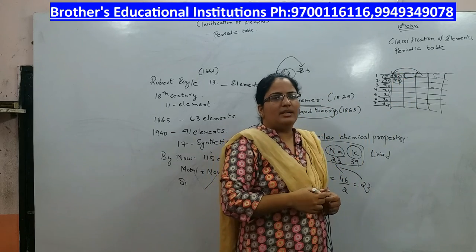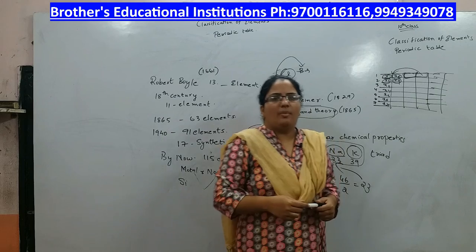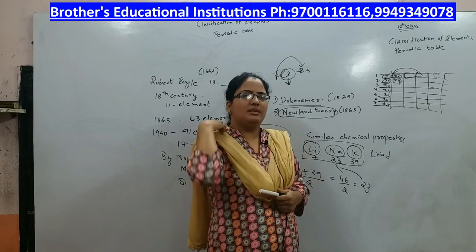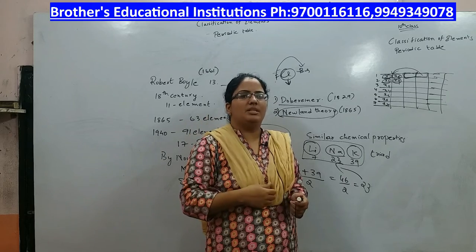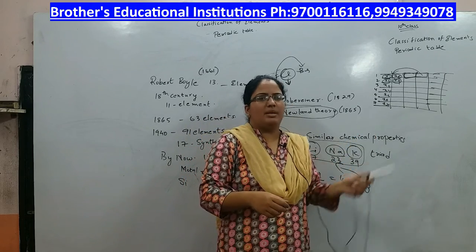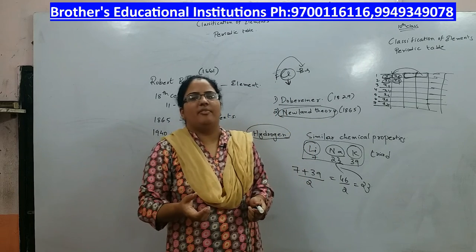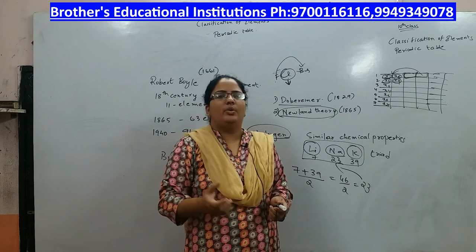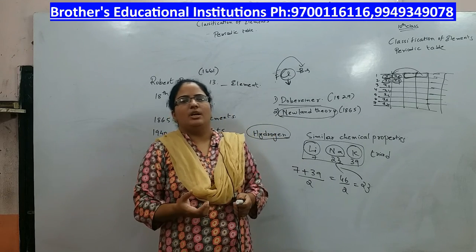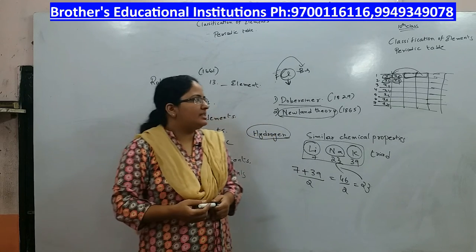So this is another drawback. One more drawback was, he could arrange only 56 elements. There were 56 elements known at that time. So he could arrange 56 elements, but he did not leave place for the new elements that were to be discovered.